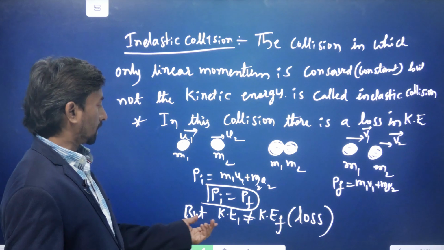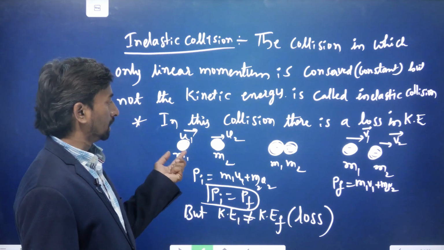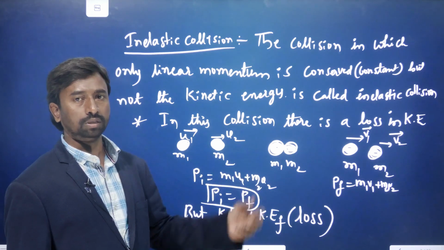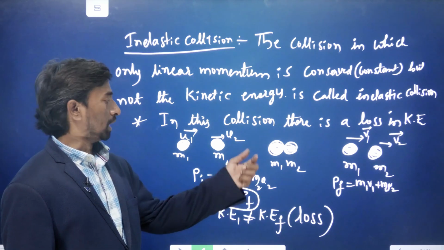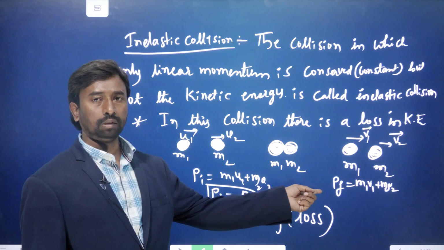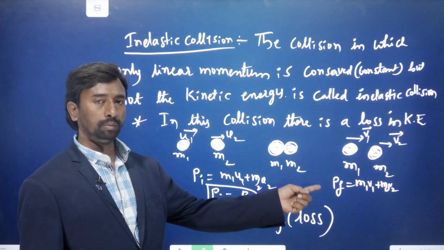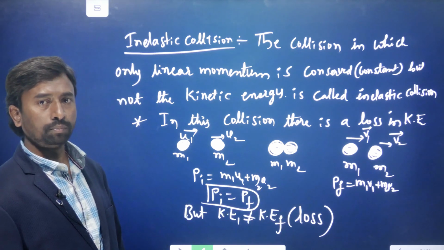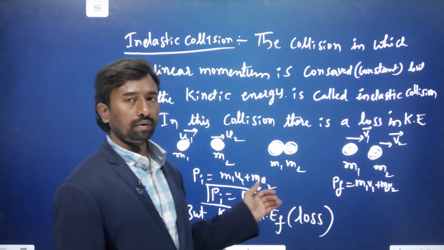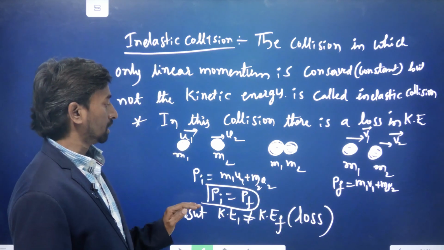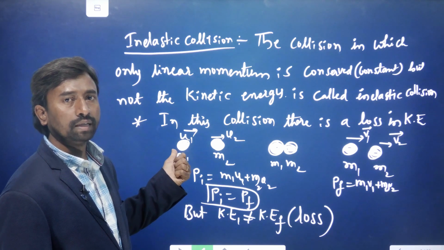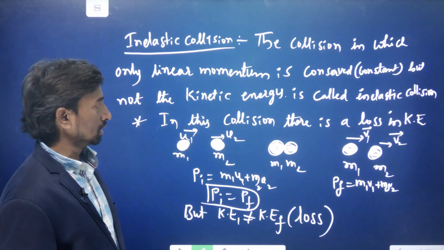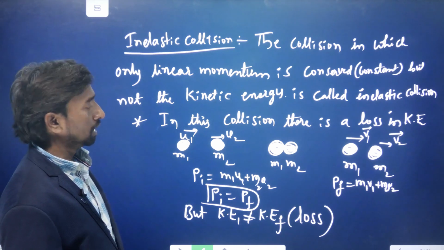So the kinetic energy is not equal, but the linear momentum is equal before and after the collision. Before the collision the linear momentum is m1 u1 plus m2 u2, and after the collision the final linear momentum is m1 v1 plus m2 v2. These are equal, but the kinetic energy is not. This is an inelastic collision.